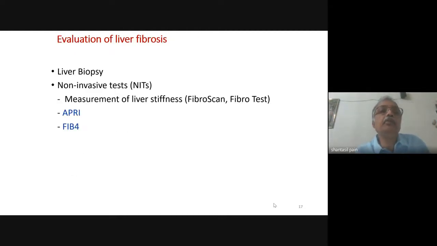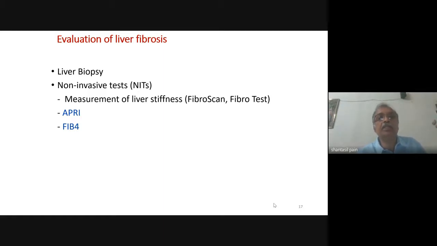Now, regarding evaluation of liver fibrosis, the gold standard is liver biopsy. But nowadays, we do not like to do liver biopsy. It is an invasive procedure, and many of the patients have coagulopathies, raised prothrombin time. So liver biopsy is not usually done nowadays for the diagnosis of liver fibrosis. Cirrhosis is usually diagnosed clinically, and we have some non-invasive tests.